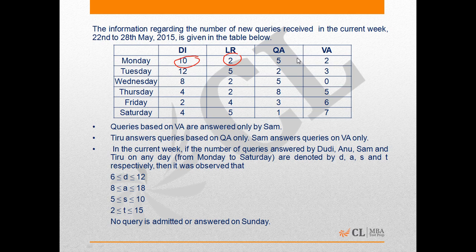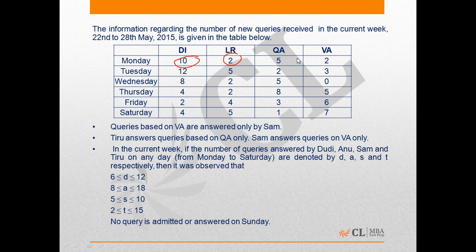D was greater than or equal to 6 and less than or equal to 12, which means Doody answered at least 6 queries on each of the 6 days of the week, and at most 12 queries.